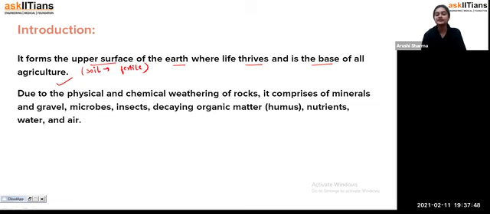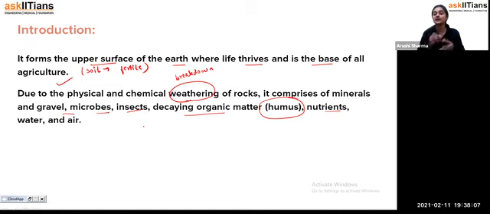Now, soil is formed due to the physical and chemical weathering of rocks. Weathering means the breakdown of rocks. Soil comprises minerals, gravel, microbes, insects, decaying organic matter that we call humus, nutrients, water, and air. That means when the big sides of the rocks break down into small pieces, that we call weathering.